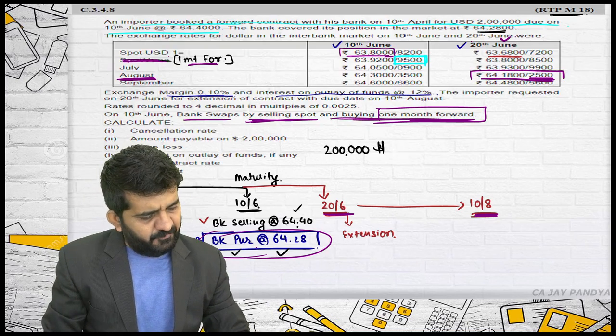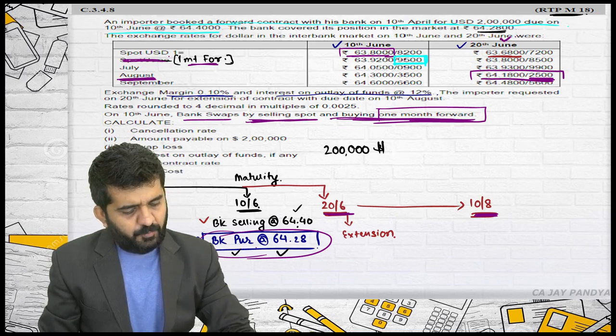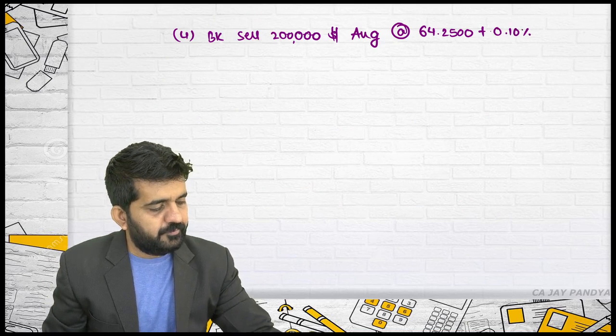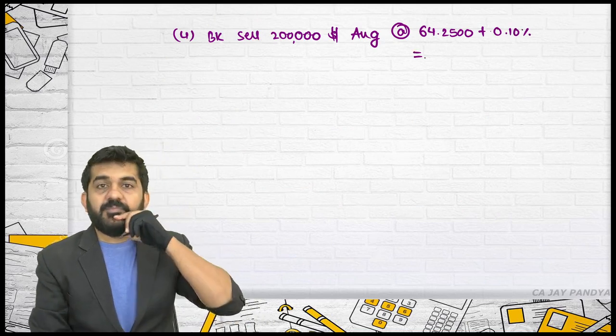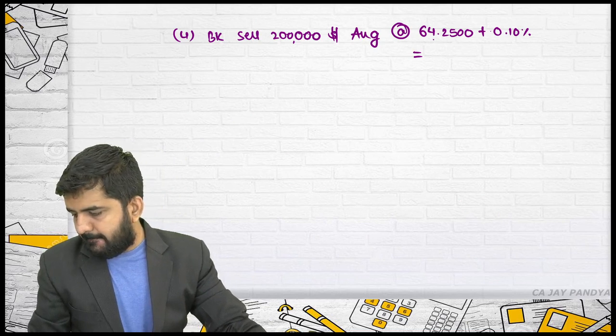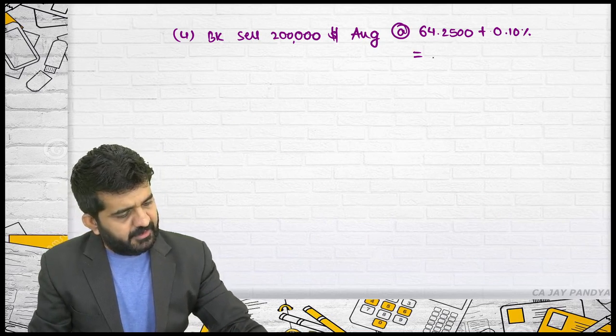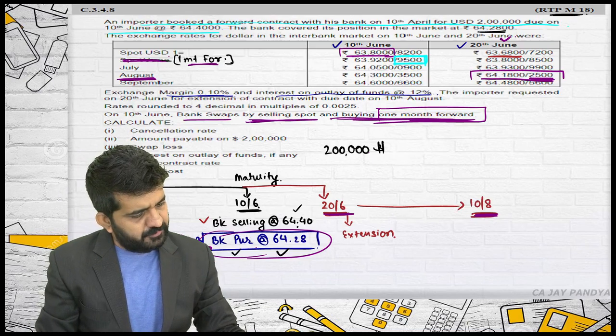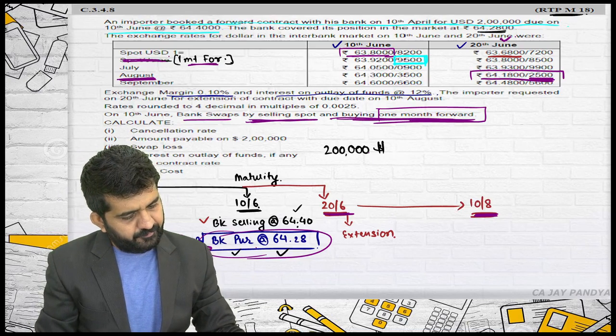There is a margin of 0.10. This is what the rate will be, 0.10.